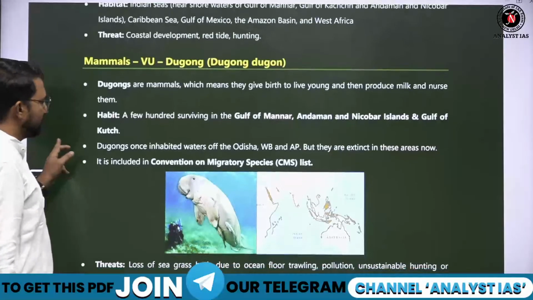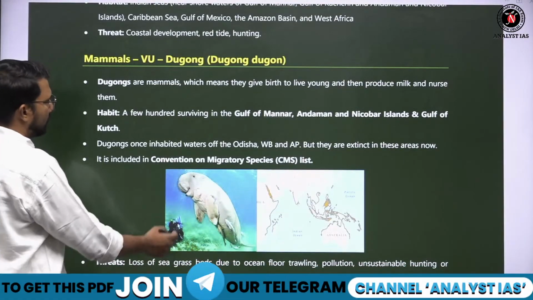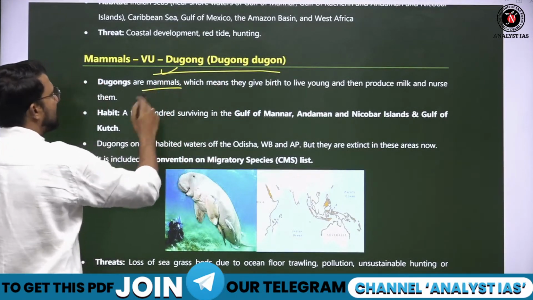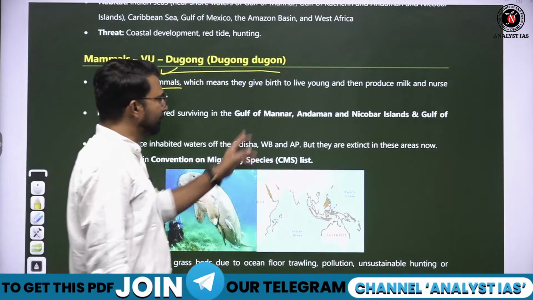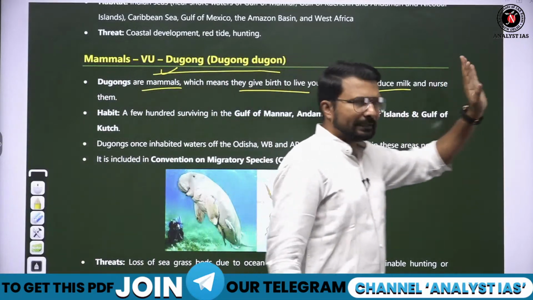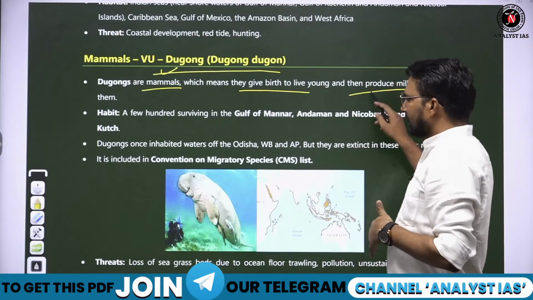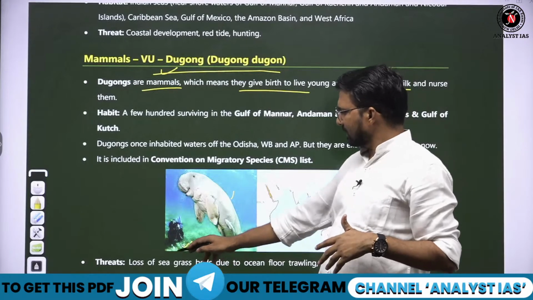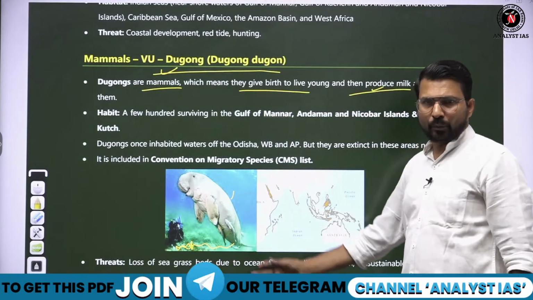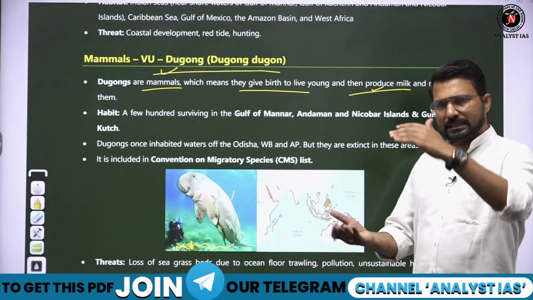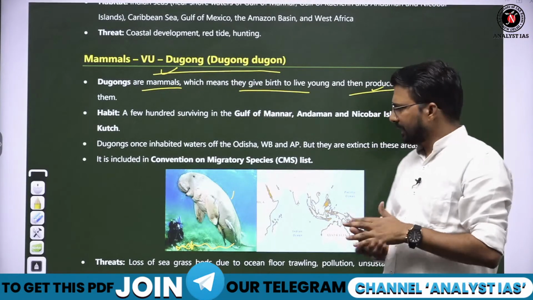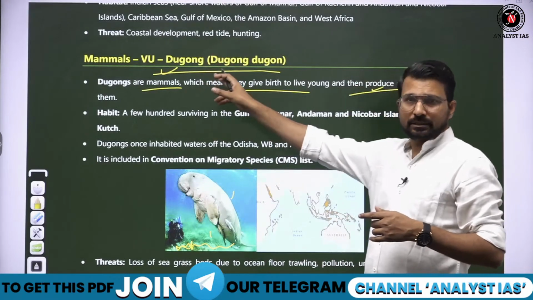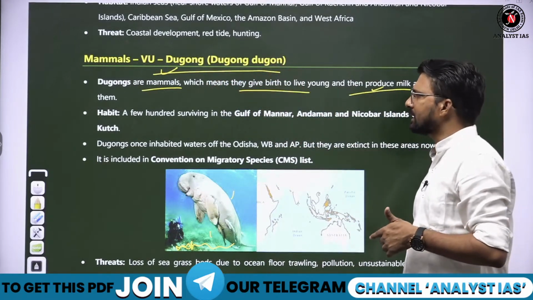Next species which was in news, a mammal, dugong, which is called sea cow. These mammals basically give birth, milking करते हैं, बच्चों को अपने दूध पिलाते हैं. These dugongs depend upon the sea grasses which basically grow at the bottom of the ocean. तो जो less deep areas होते हैं वहां पर they basically eat these sea grasses and they also eat the water hyacinth plant, जो hyacinth plant अभी हमने discuss किया.